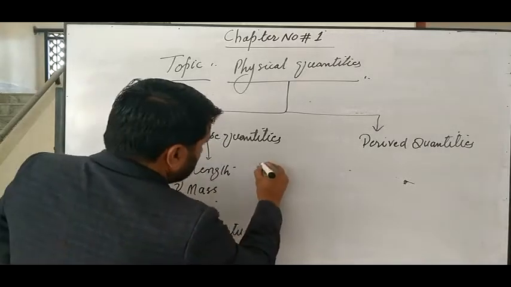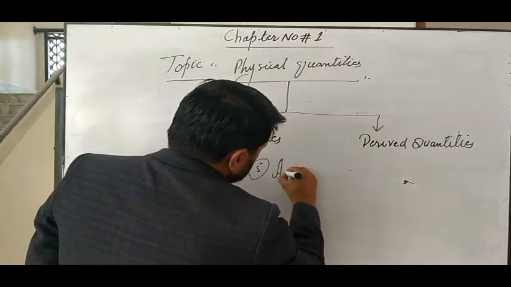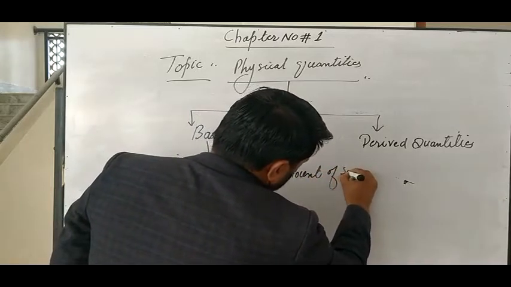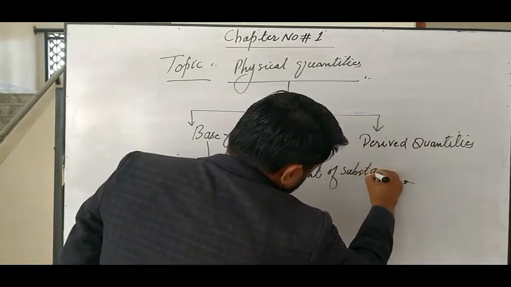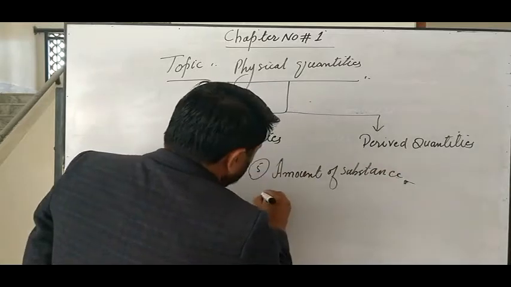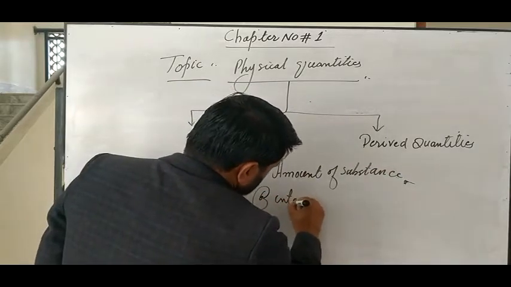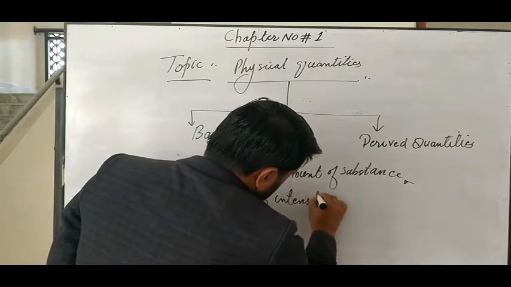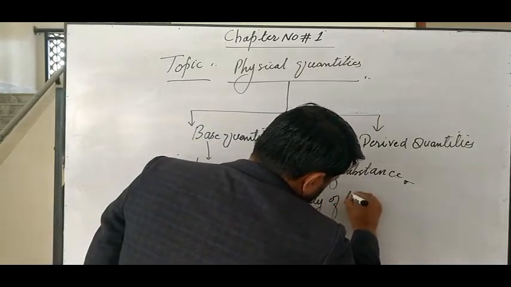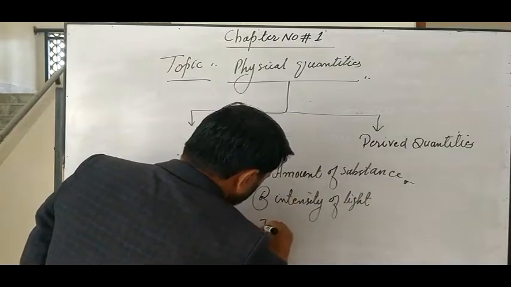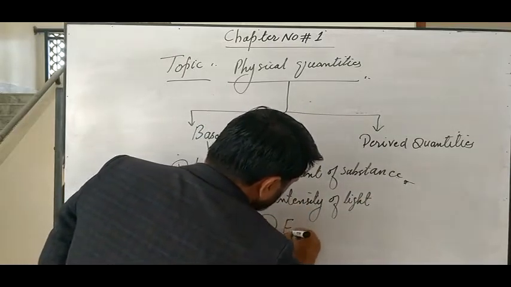Number 5, amount of substance. Number 6, intensity of light. Number 7, electric current.